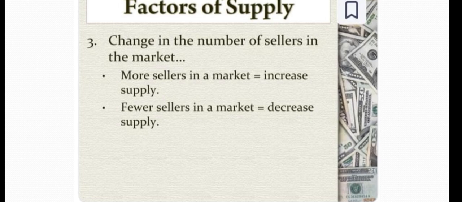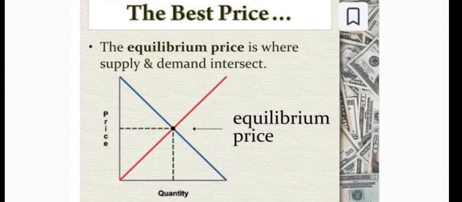So we learned demand and supply, and when the supply curve and the demand curve intersect, that point we call the equilibrium price. Okay class, thank you.